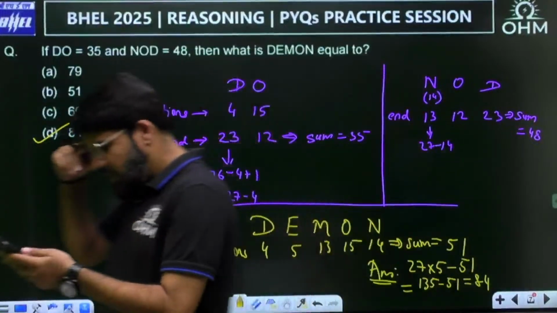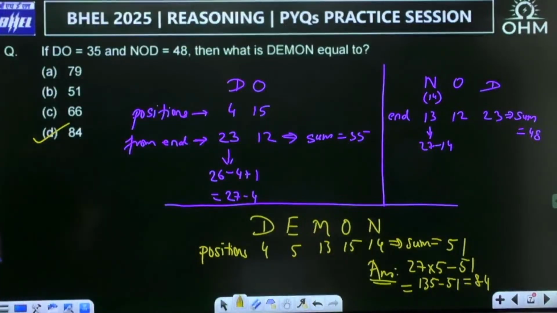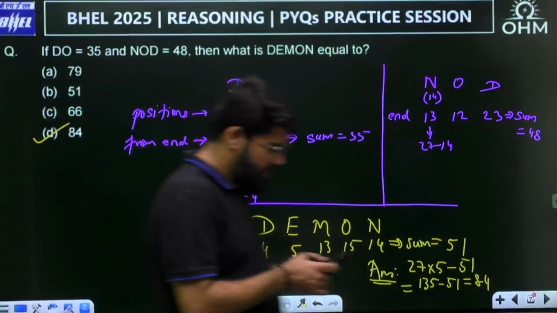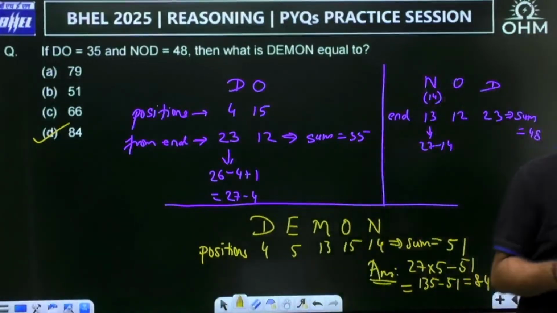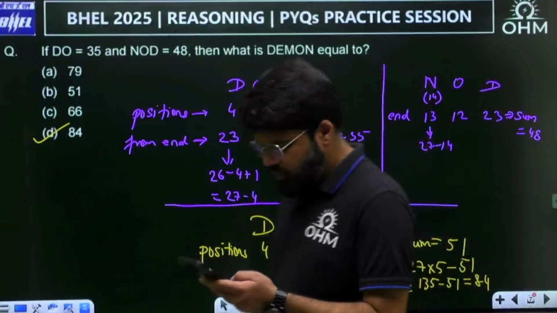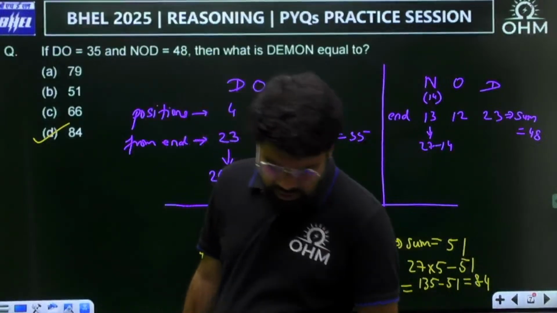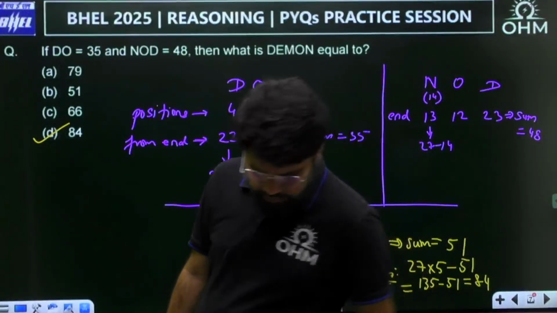Yes, Bharat has the answer, Rohan and Sarita have the answer. Yeah, correct. D, 84 is the correct answer. Sandeep also has the correct answer. Okay. Next one.